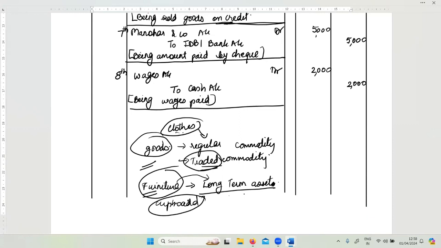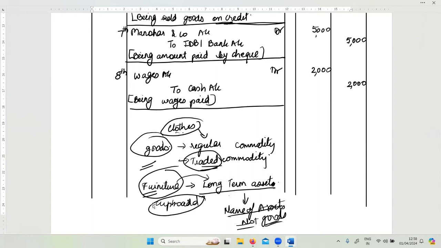And for a long-term asset, we write the name of the asset and not goods in the journal. We don't put it as goods. It is not goods, okay? Not goods. Why not goods? Because I'm not buying and selling furniture in this case. When I say purchases made, sales made, then it is goods.